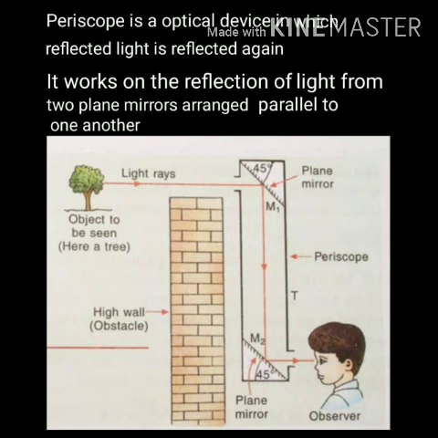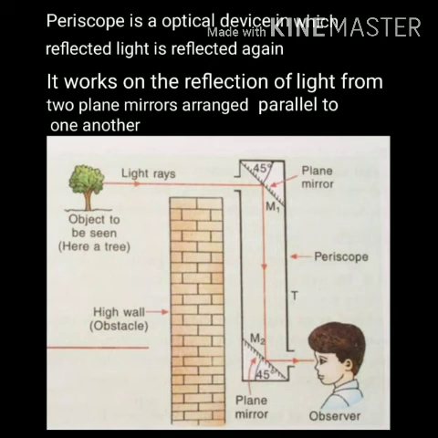You can see the diagram of the periscope. And remember, a periscope works on the reflection of light from two plane mirrors arranged parallel to one another. You will observe there are two plane mirrors which are parallel, arranged in an inclined manner.